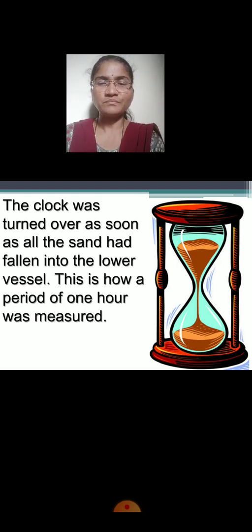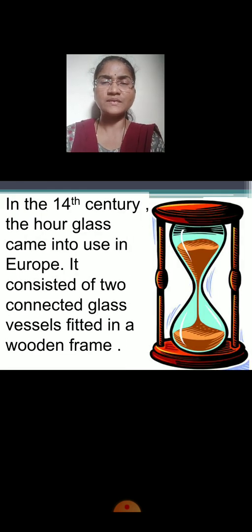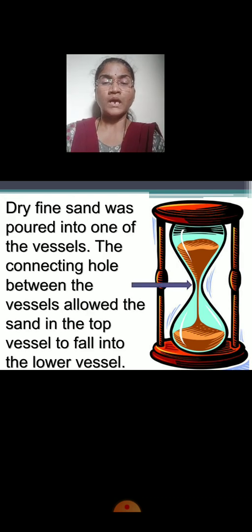Clear? Once again, we'll see the mechanism of this. In the 14th century, the hourglass came into use in Europe. It consisted of two connected glass vessels fitted in a wooden frame. The dry fine sand was poured into one of the vessels.